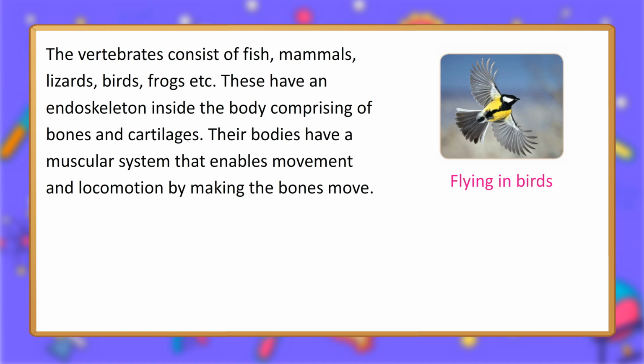The vertebrates consist of fish, mammals, lizards, birds, frogs, etc. These have an endoskeleton inside the body comprising bones and cartilages. Their bodies have a muscular system that enables movement and locomotion by making the bones move.